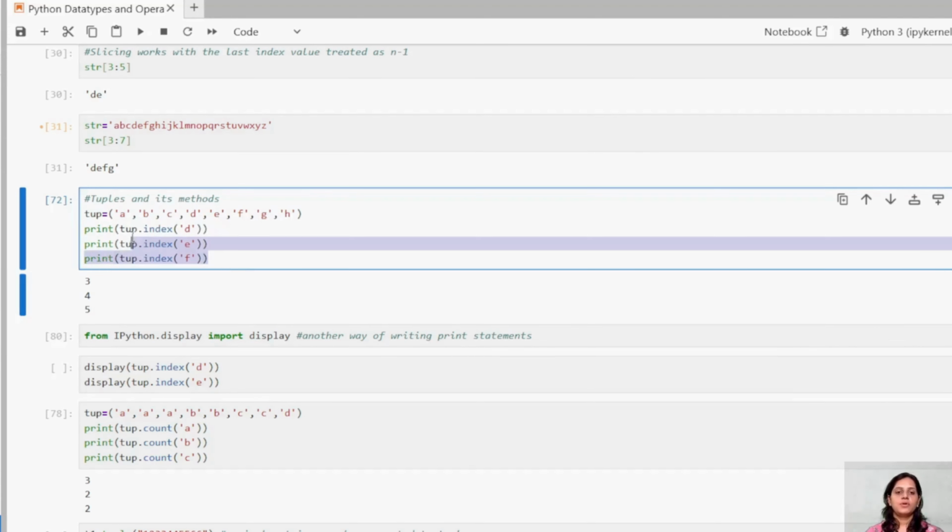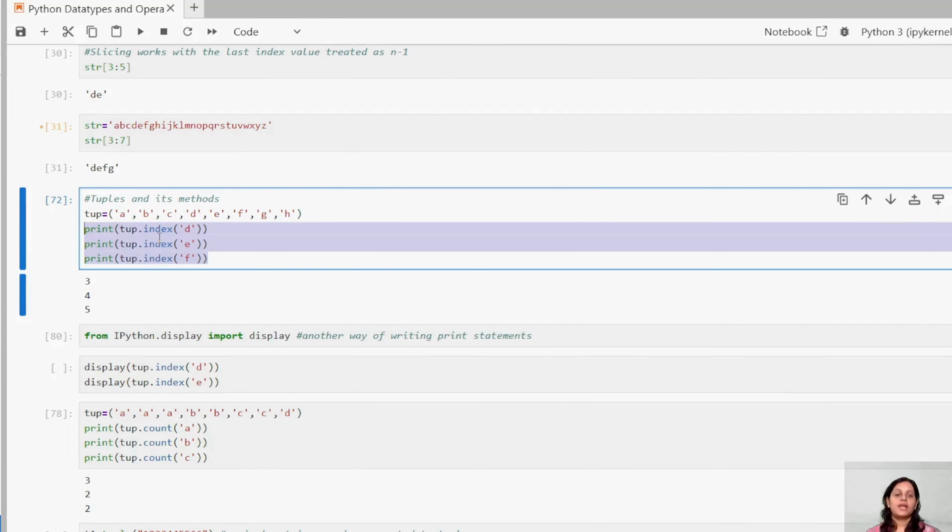If you want to understand the index, guys, again I told you that each and every data structure follows a type of indexing. All the indices start with 0 and go till n-1, correct? So if you wanted to print the index of D, you can type tuple dot index.